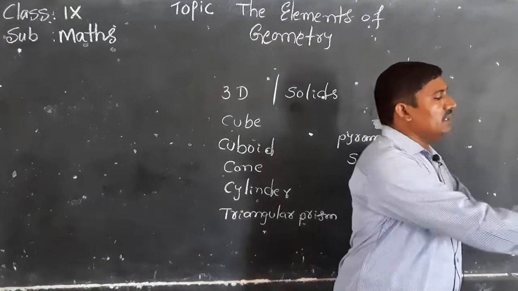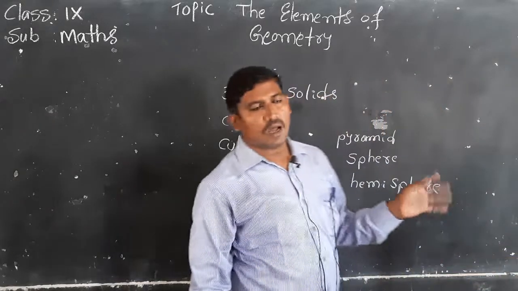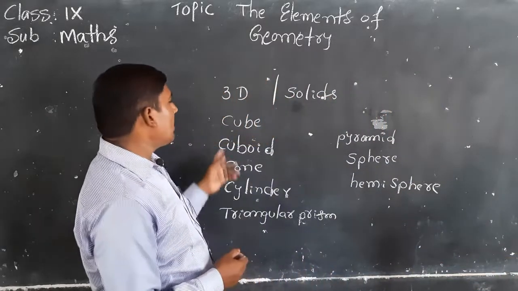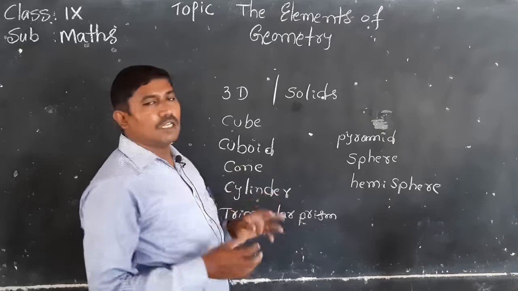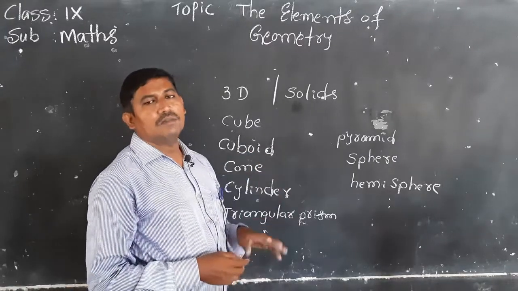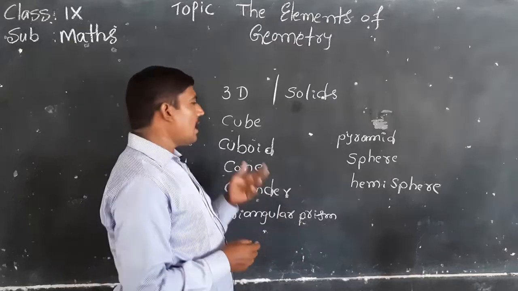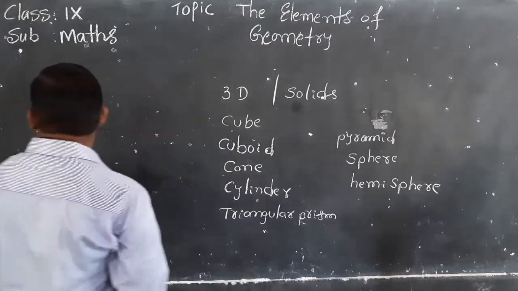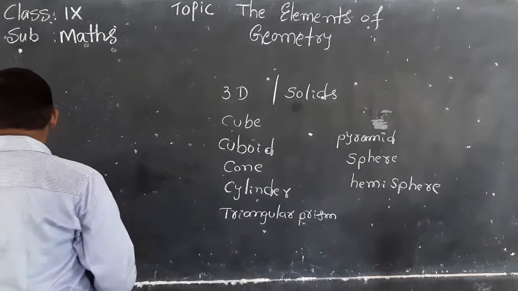We already discussed this in earlier classes. All these 3D shapes are possible to touch. Why? Because they have length, they have breadth, and they have height also.